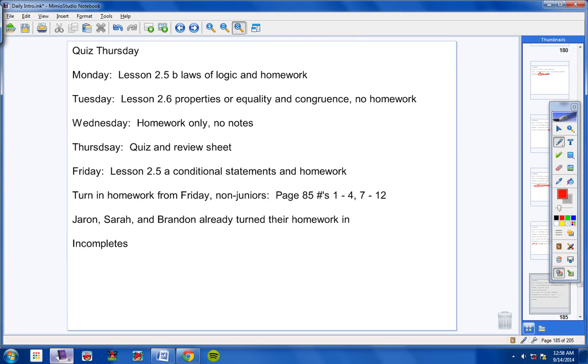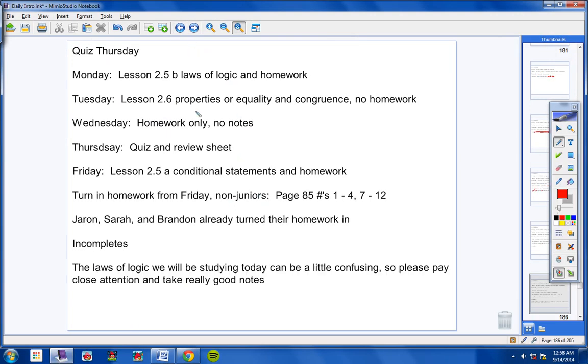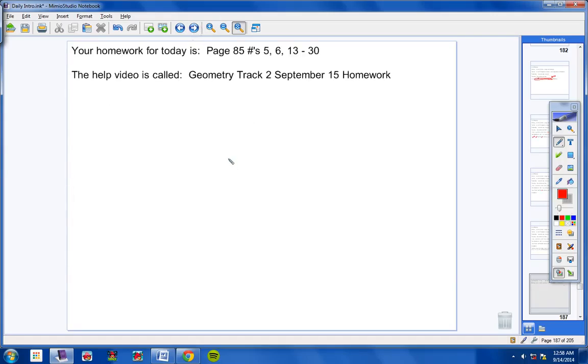All right, that's not what I wanted. And here we go. Let's continue on. The laws of logic we're going to be studying today can be a little confusing, so please pay close attention and take really good notes, okay? Now copy this down. Your homework for today is page 85, numbers 5, 6, and 13 through 20. There should be a 20, okay? So it's not 13 through 30, it's 13 through 20, okay? So your homework for today should be page 85, numbers 5 and 6, and then 13 through 20.